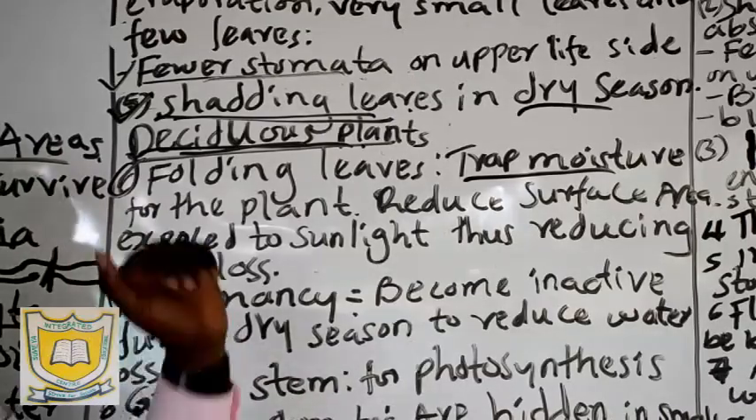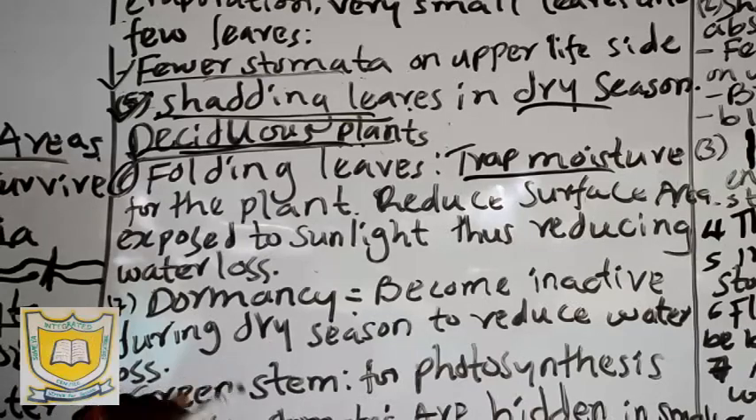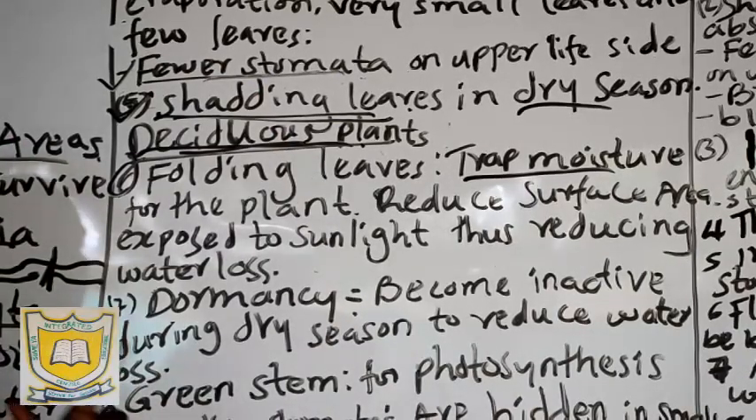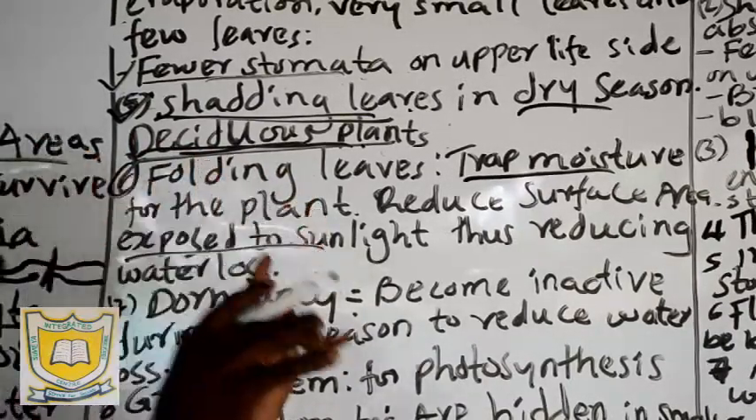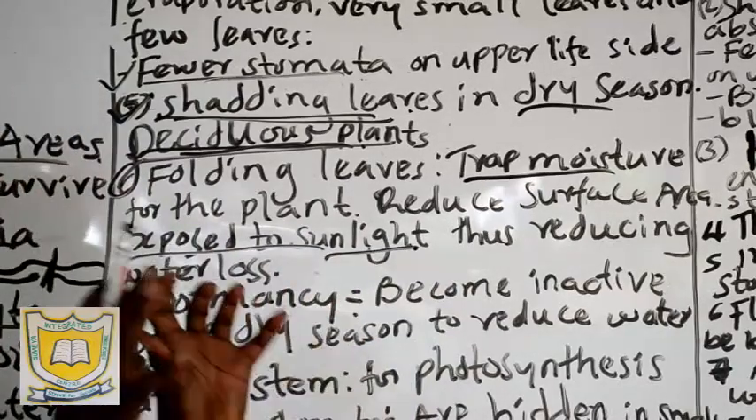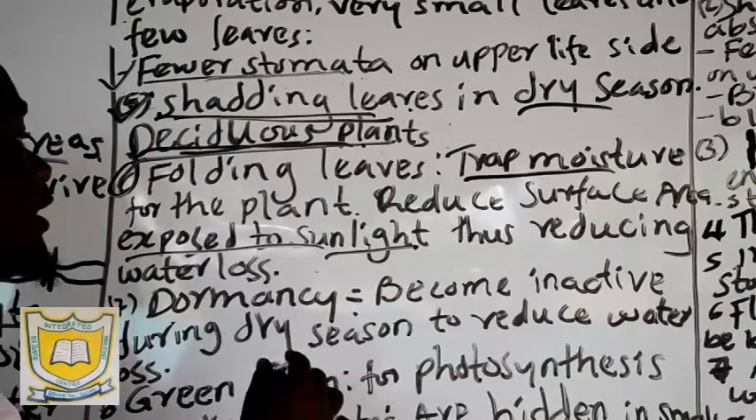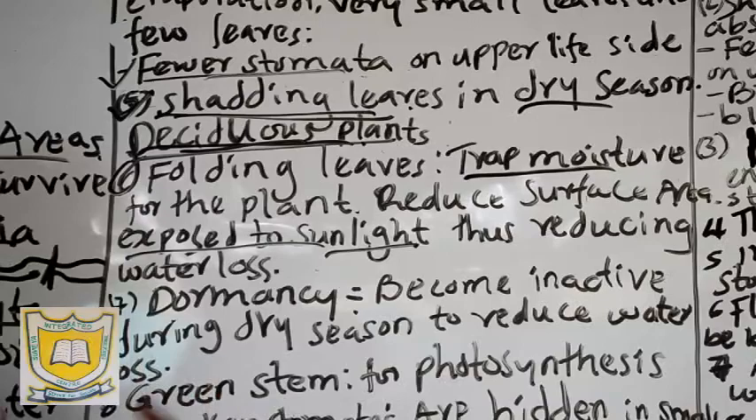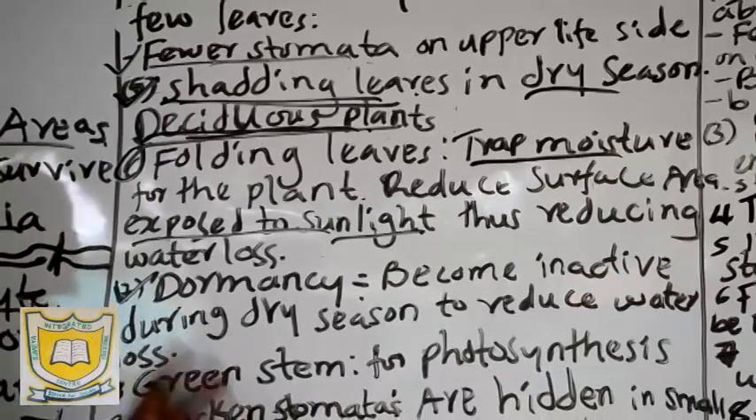And also it folds the leaves so that now it can hide the stomata. When it hides the stomata, it means it reduces the surface area for transpiration. Also, it folds the leaves so that it cannot expose the stomata to direct sunlight. When the leaves are exposed to direct sunlight, it increases the heating. When it increases the heating in the water that is inside the leaf, this causes the leaves to lose a lot of water.